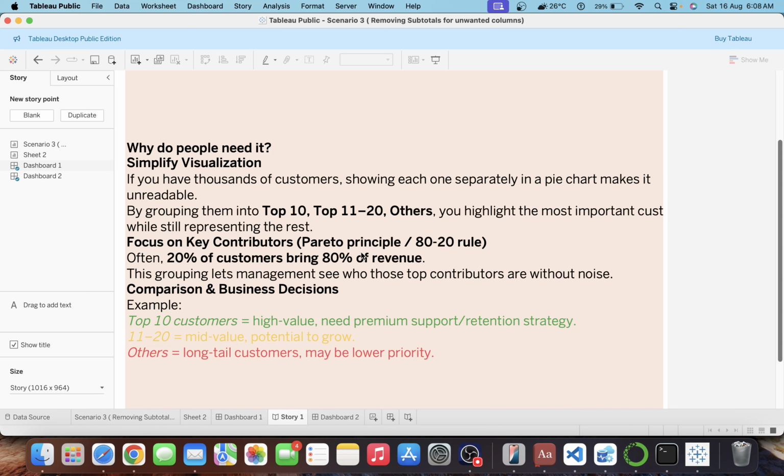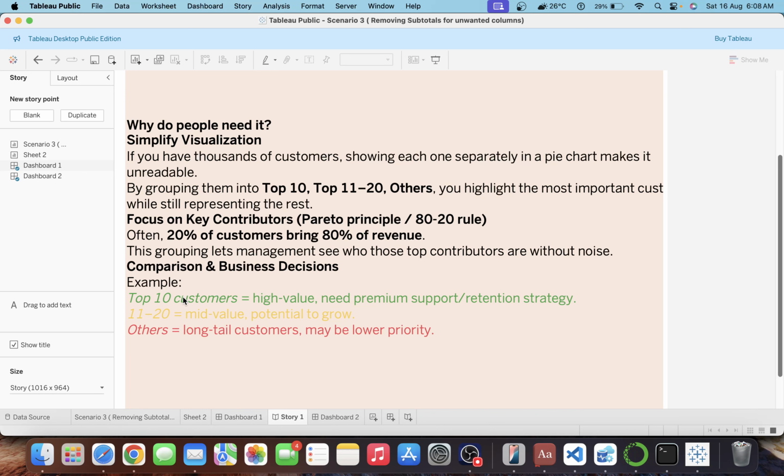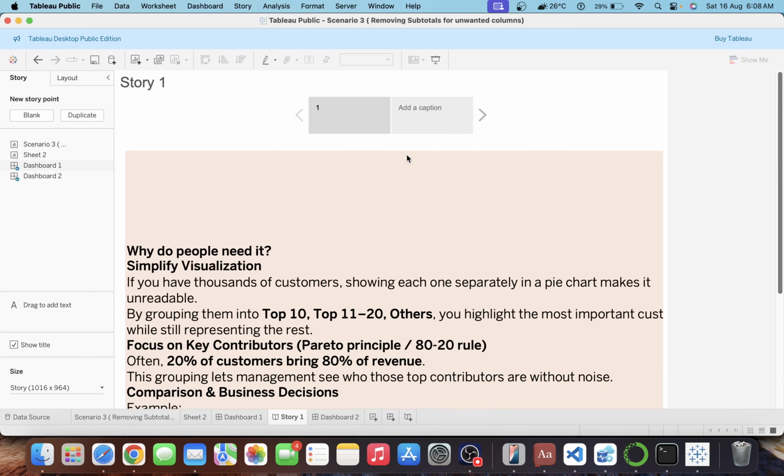So this analysis tells you very clearly who my top 10 customers are, the ones bringing most of the revenue. Let's take an example. The top 10 customers are high value, 11 to 20 are mid, and we should focus on them, while others should be low priority. So my top priority will be the top 20, the top 10 and 11 to 20. These are the highest priority, and we should run some program for them. Let's take another example.